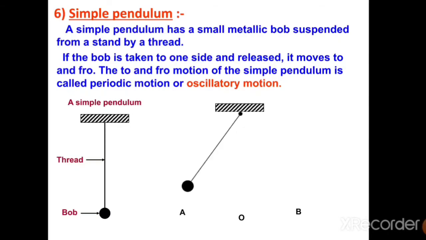Now what we do in this simple pendulum, we hold a metallic ball, or you could also say a metallic bob, on a stand by using a thread downside. Suppose you have 3 points A, O and B, and you are holding your bob at O, then you send it toward A, it comes back to O, and then it goes to B, then it comes back to O. This motion, which is to and fro, forward and backward, is called periodic motion, and because it is also done by the pendulum, it is called the oscillatory motion.